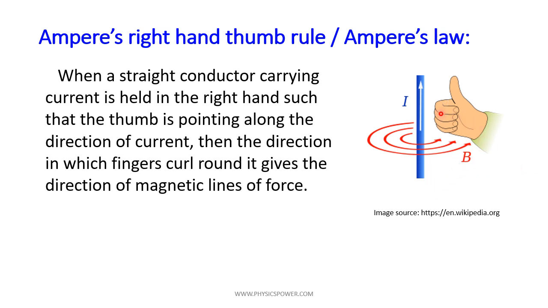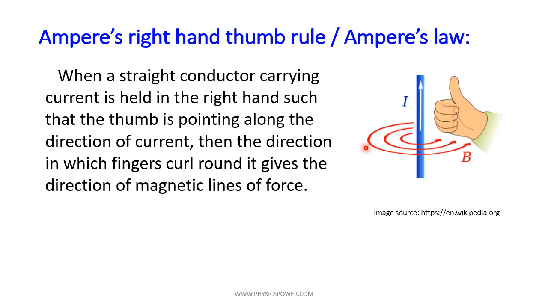So the magnetic field direction always changes, and the magnetic field is always perpendicular to the radius vector. For example, if you consider a point here, then this is the radius, and the radius is always perpendicular to the magnetic field. Why? Because to get the magnetic field you have to take the tangent, and the tangent is always perpendicular to the radius vector. Keep it in mind, since this point is useful to analyze the next topic. Again, the magnetic induction direction, the tangent, is perpendicular to the radius vector. This is Ampere's law.